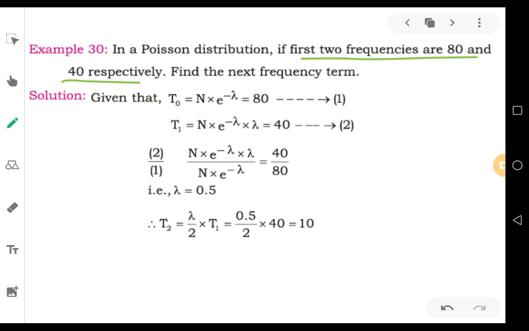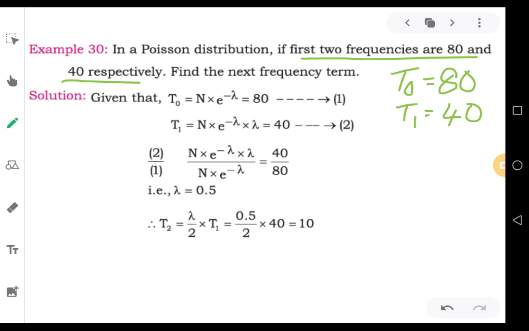Frequency terms means theoretical frequencies, that is T0 and T1. Therefore T0 should be 80 as per the question and T1 should be 40.